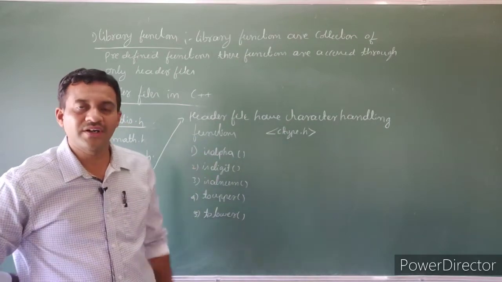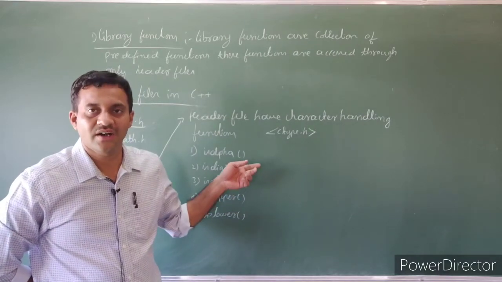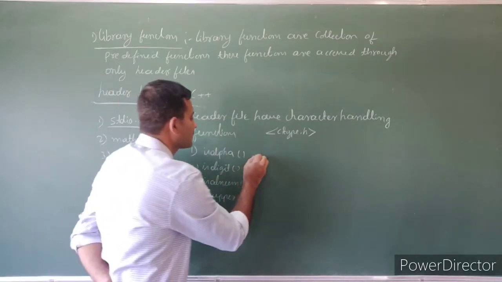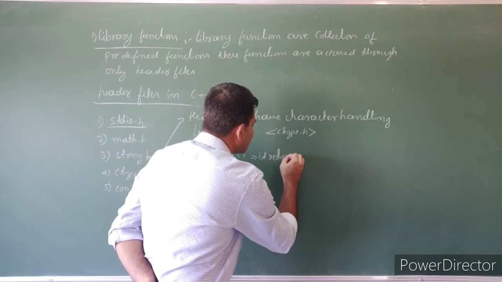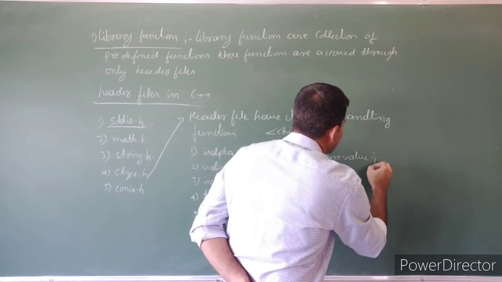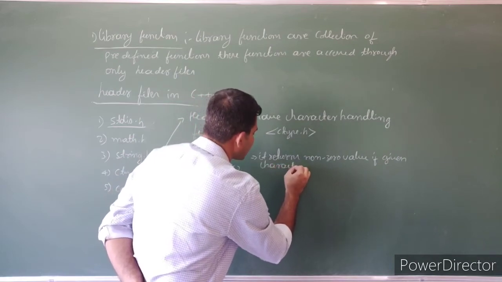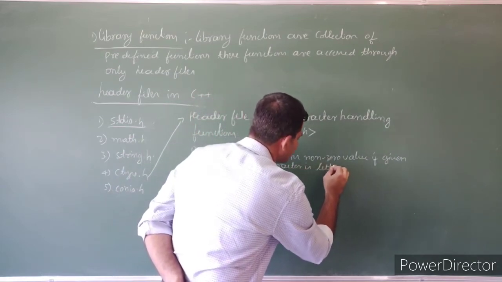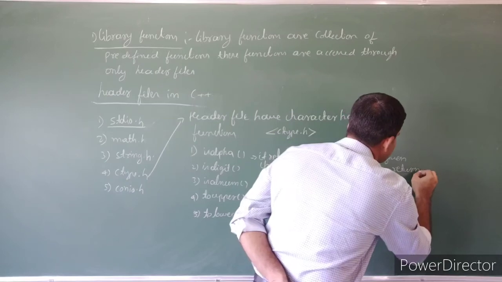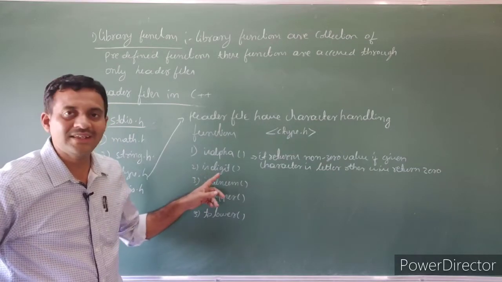isalpha returns a non-zero value if the given character is a letter. Otherwise it returns 0.